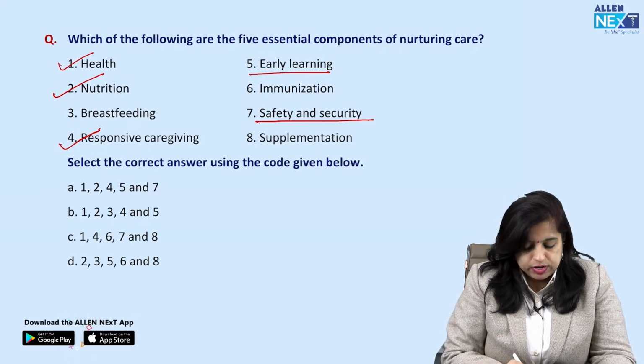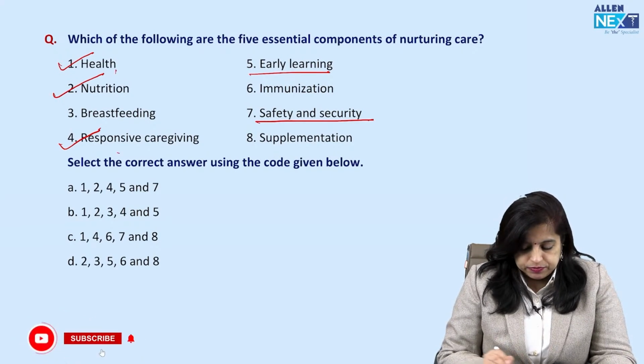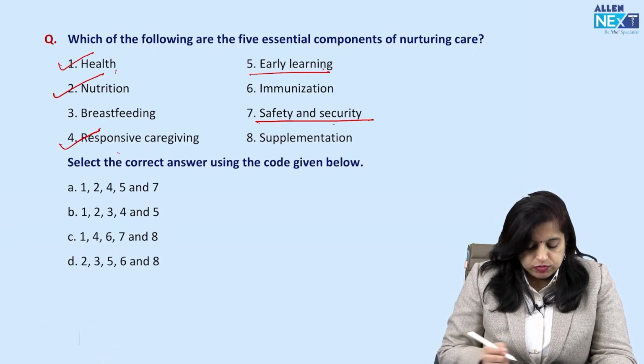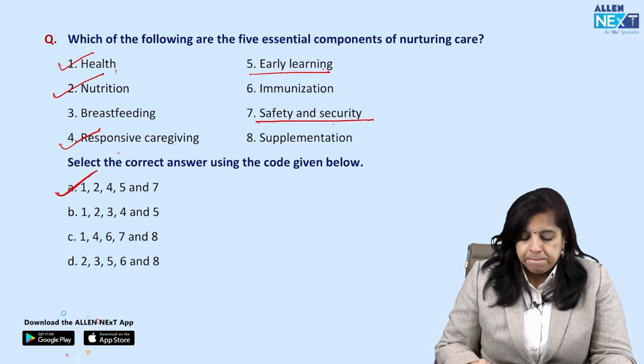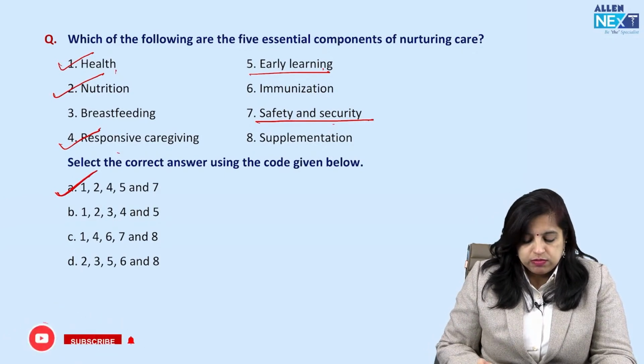तो इसमें options 1, 2, 4, 5 and 7. So which is the correct option over here? Yes, the option A is the correct answer. ठीक है. Then next question करते हैं हम.